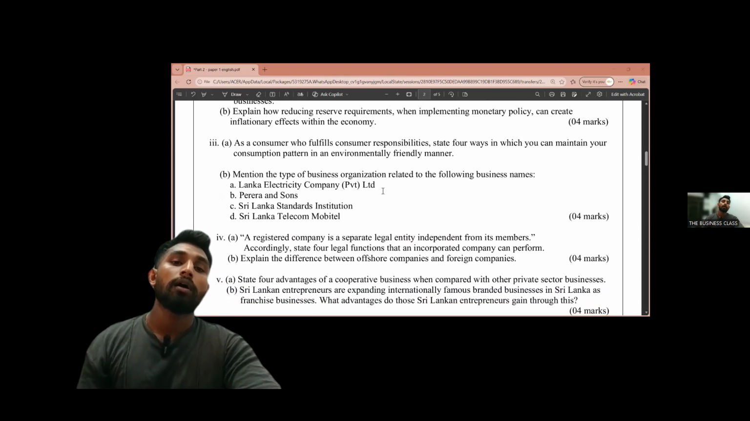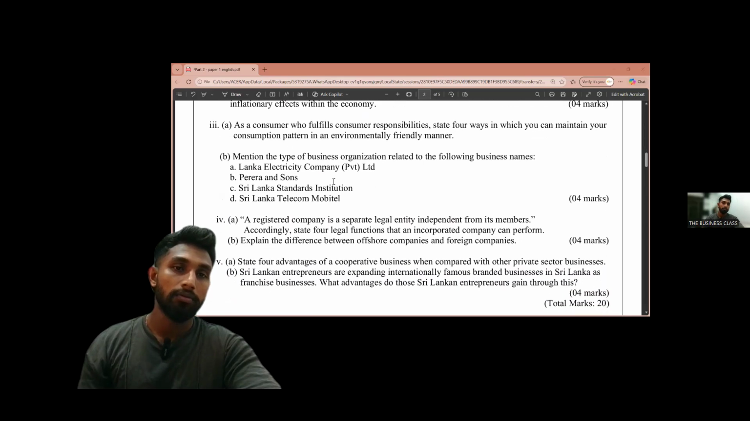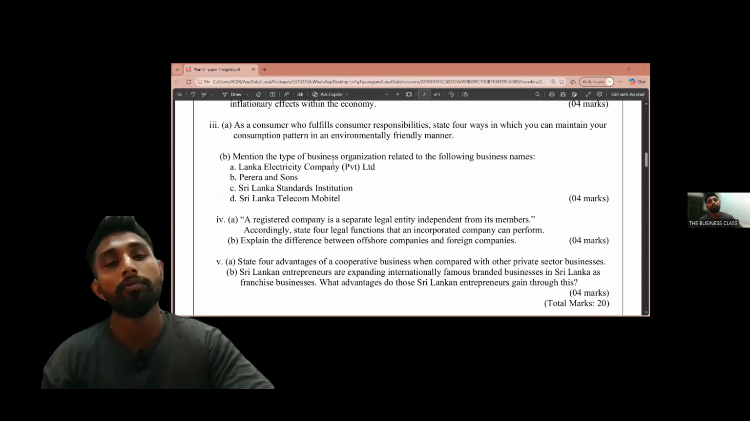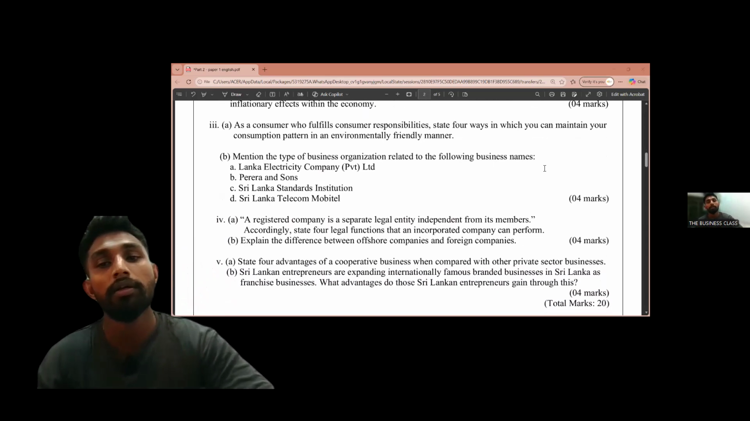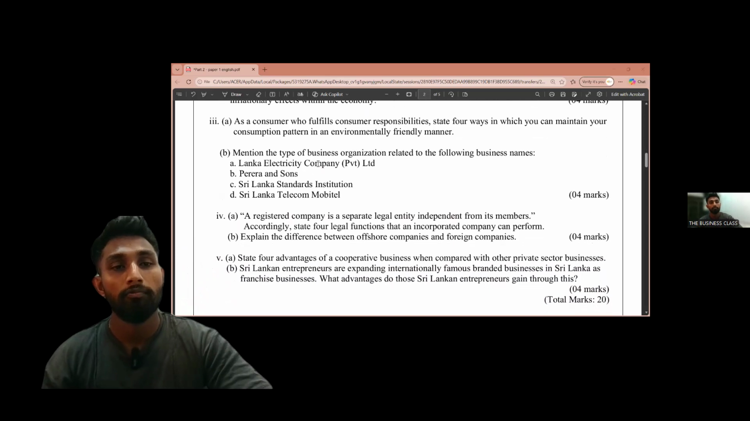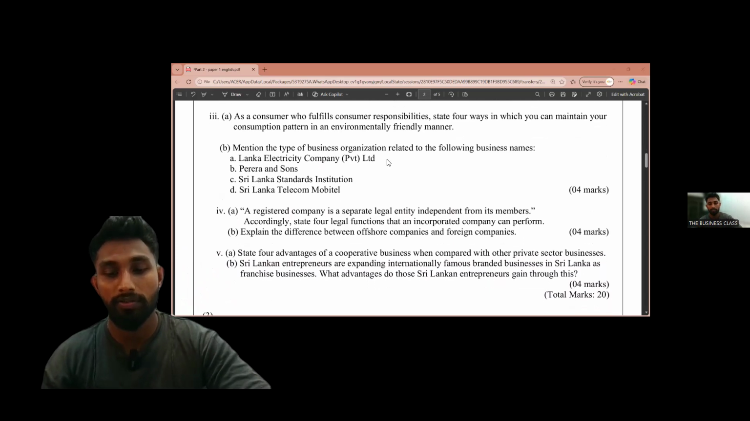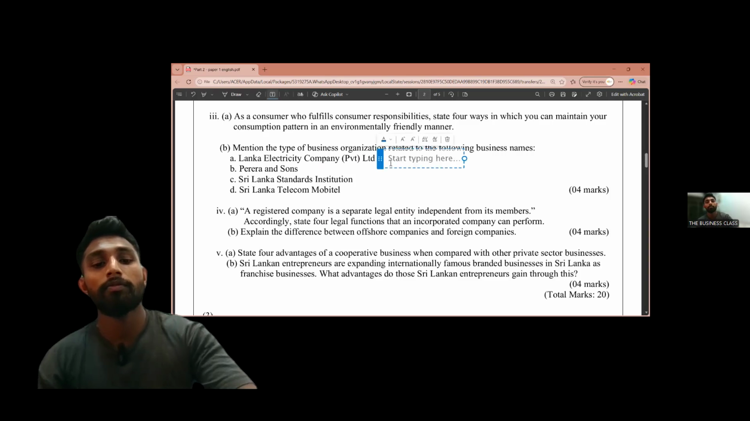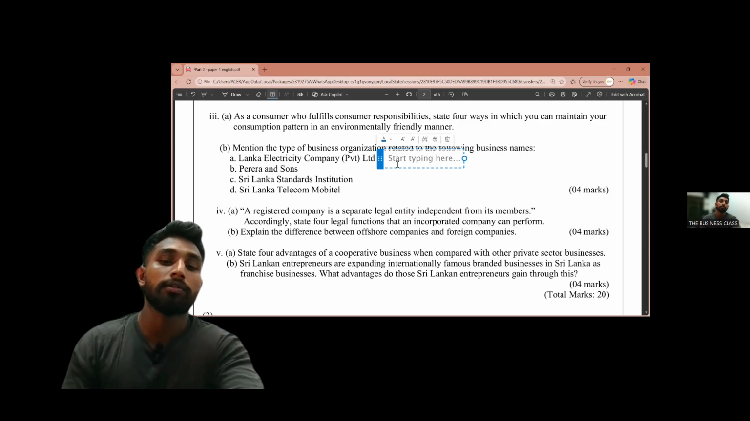Okay. We are moving to the next part, right? Mention the type of business organization related to the following business names, right? What kind of business organization is this? Lanka Electricity Company, LECO. We can say it like LECO, right? LECO might be familiar to you, but not the Lanka Electricity Company.